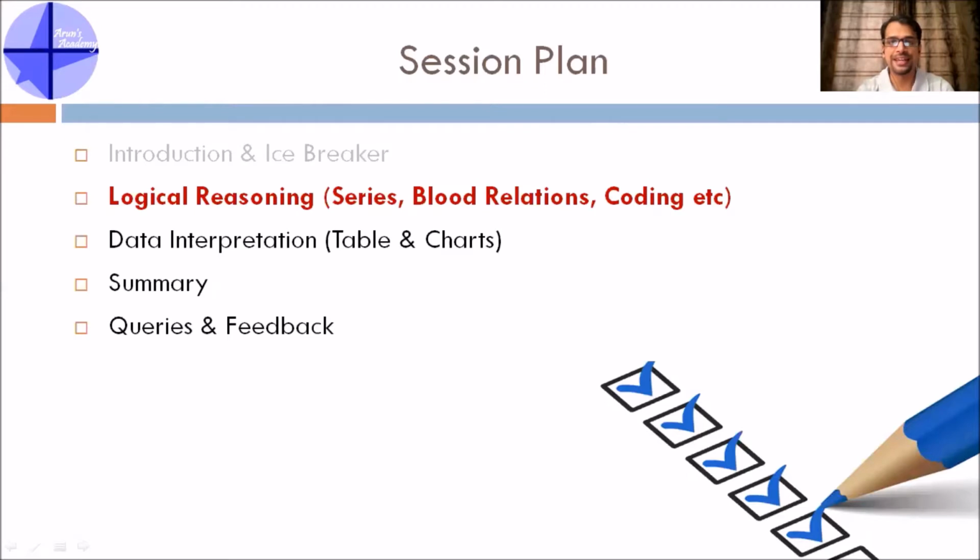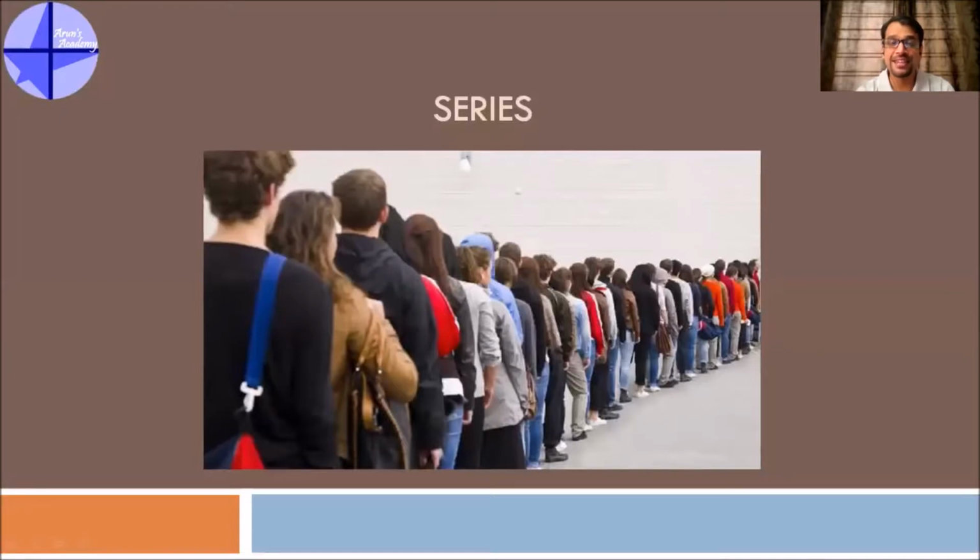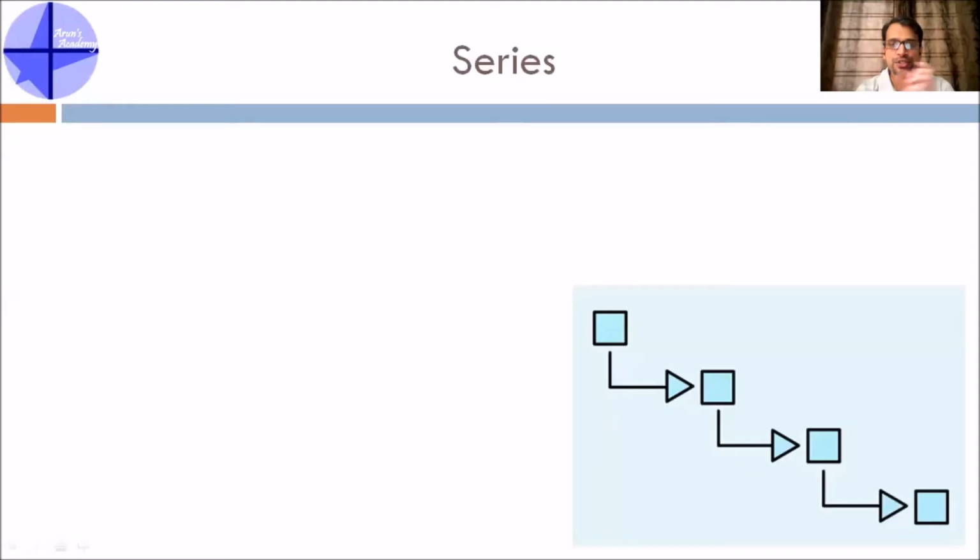Let's begin with the first section, which is logical reasoning. The first topic under logical reasoning is series. Let's first of all understand the basics or the concepts of series. There are different types of series. The first type is called a simple or straight series, and I have shown an example here: A1, A2, A3, A4, and so on.